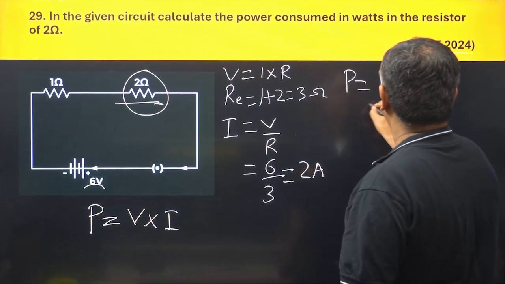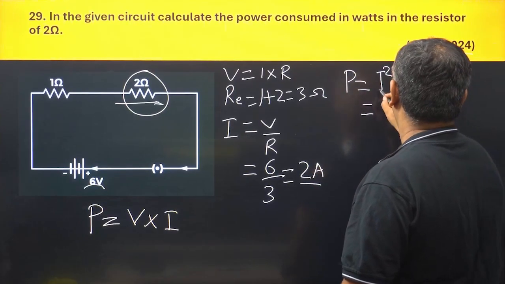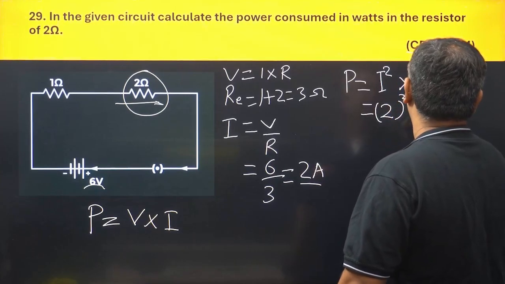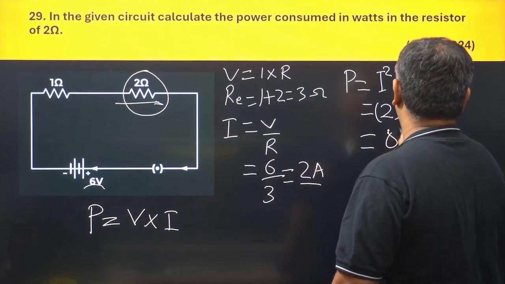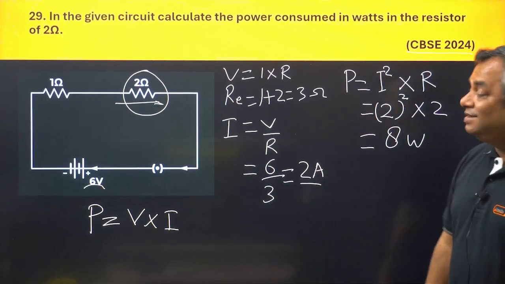So here we put the formula of P is equal to I square into R. Right? What is the I here? We have calculated it is 2 ampere. So I square, not 1 square, I square. So 2 square into R, which is 2, which is 8 watts. All right. So the answer is 8 watts.